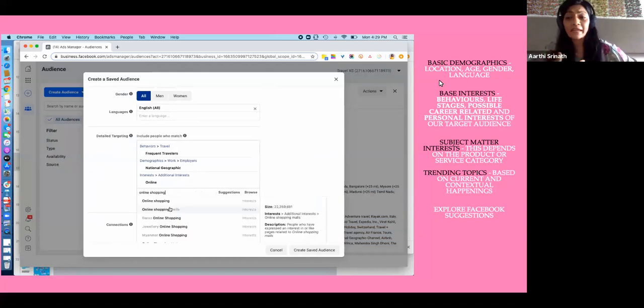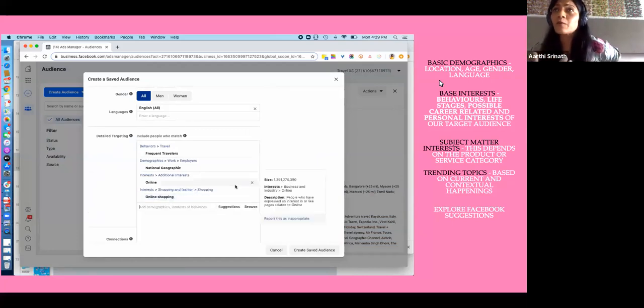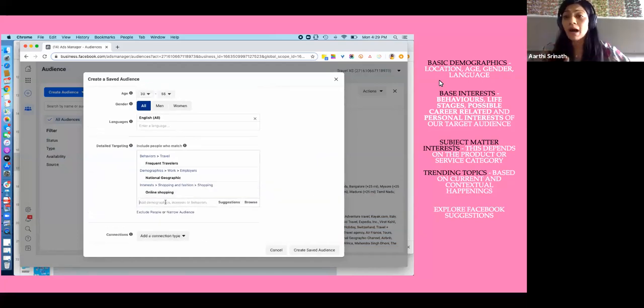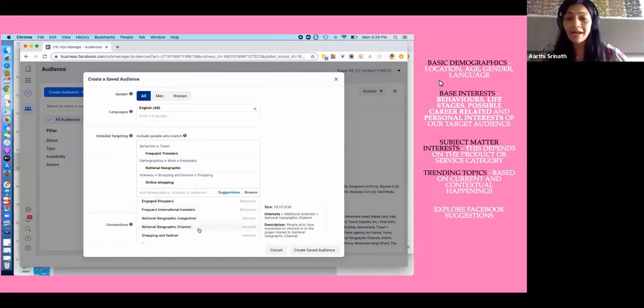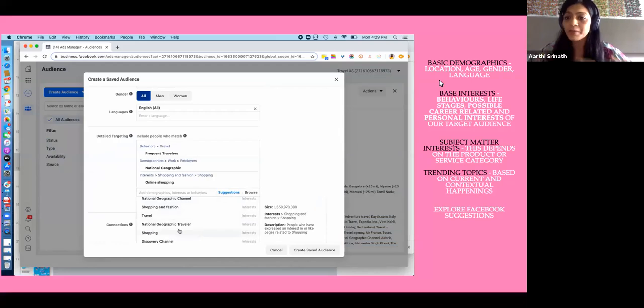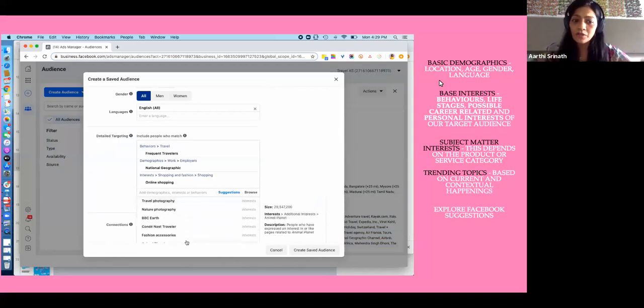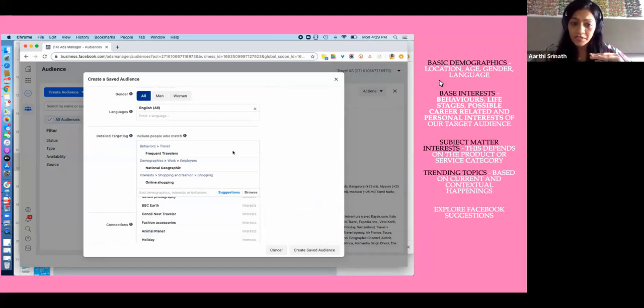And there are trending topics. For instance, whenever we run an ad campaign in the month of March or April targeted at college students, we will invariably have IPL and Chennai Super Kings as an interest, because at that point it is very contextual. Facebook also gives you suggestions. The moment you put in a few interests, Facebook throws a lot of suggestions for you. From here, you can really pick your audience, and the size will keep coming down as you choose more of these behaviors and interests to target.